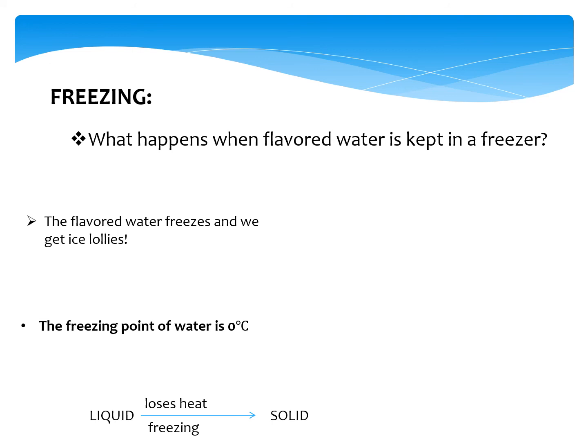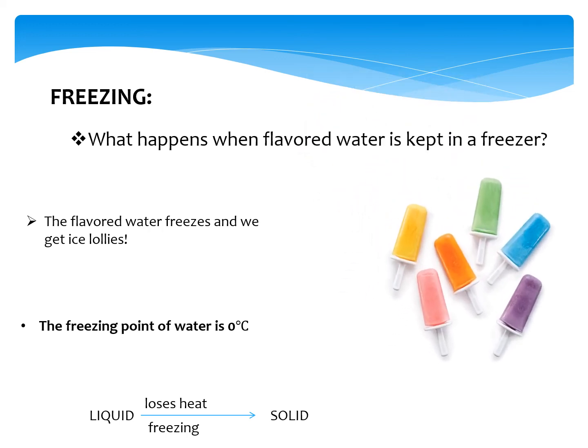Now coming to the next process, that is freezing. What happens when flavored water is kept in a freezer? The flavored water freezes and we get ice lollies. Now let's see how this happens. When the flavored water in the mold is placed in the freezer, it loses heat to the colder surrounding in the freezer and cools down. When its temperature drops to its freezing point, it starts to freeze and changes into a solid. As we know, the freezing point of water is 0 degrees Celsius.